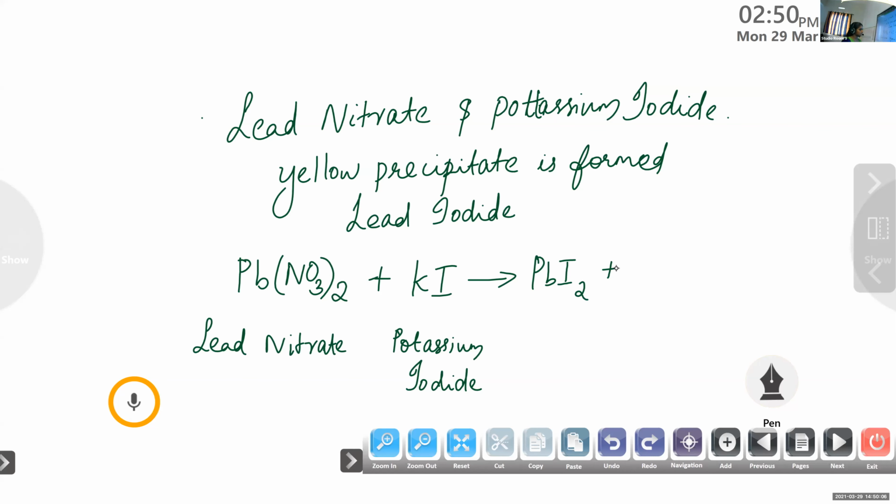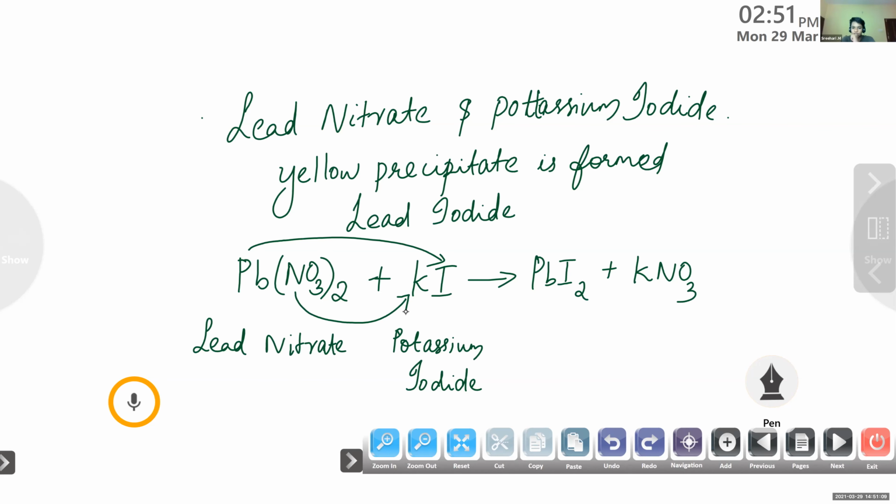Pb here it is 1 and the right hand side also 1, but NO3 here it is twice, here NO3 only 1. Then in the case of potassium, here it is 1, here also 1. Iodine, here it is 1 and right hand side it is 2. So in order to make it balanced, we have to add which coefficient?